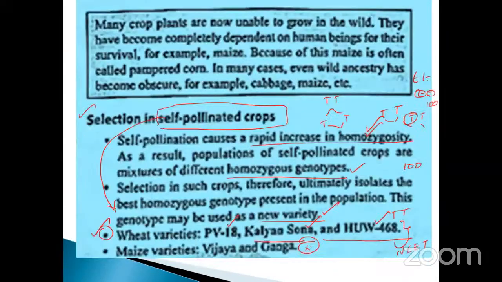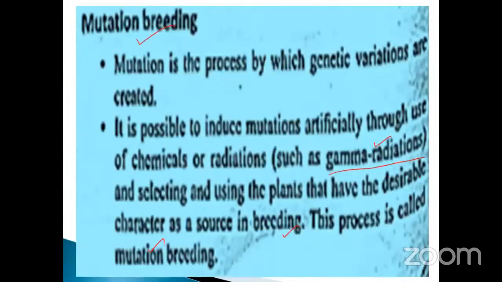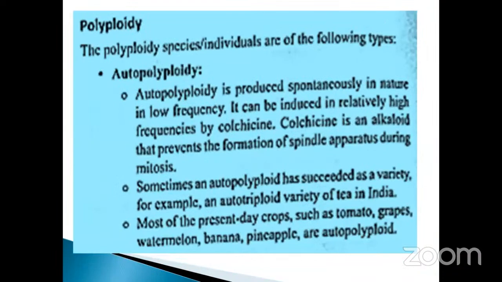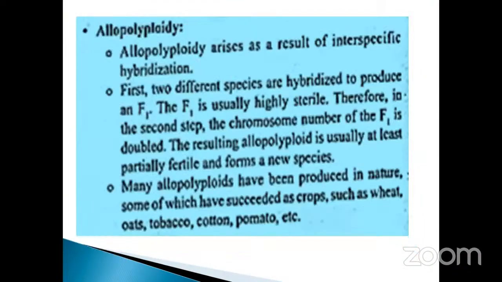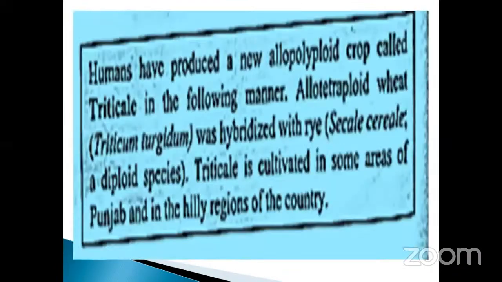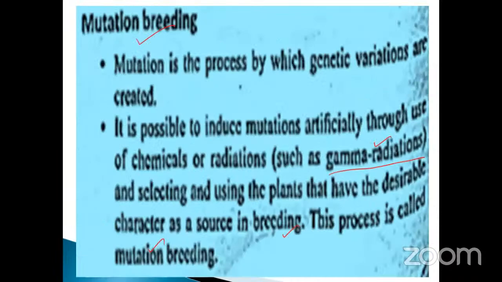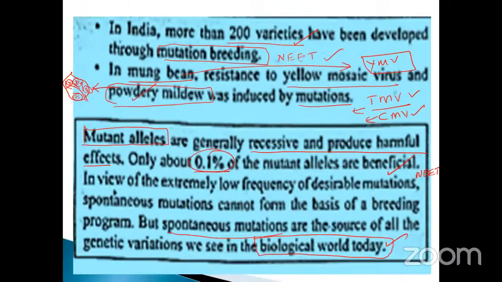Okay, today what are the things we already discussed? We will summarize all those things. First of all, you should note it down. What is polyploidy, autopolyploidy, and allopolyploidy, and what are the examples, and how it becomes critical. Haploidy, haploid enhancement, single mutation breeding, which radiation is used for mutation breeding. Okay, what are the types they have given?